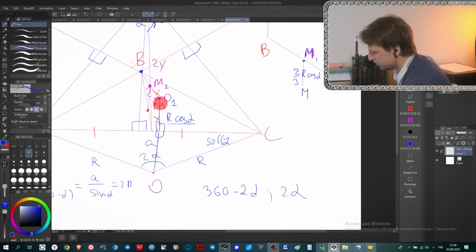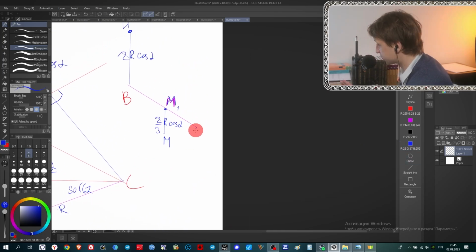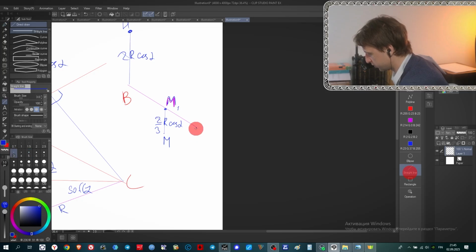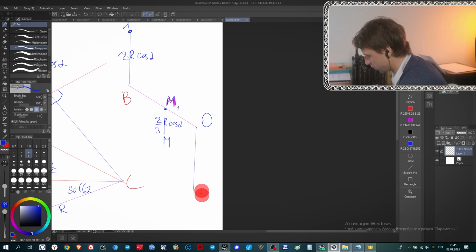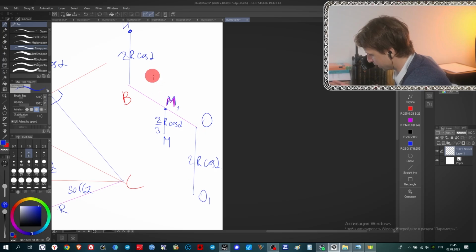What does it mean? It means that the distance O1O is r cosine alpha plus r cosine alpha, and let's mark it here on our picture. We're almost done, by the way. The most difficult part is over. So we have here points O and O1, and this distance is 2r cosine alpha. Let me write it so I have enough space. What we need to notice here is that this is definitely a line. But now the main question is whether this point and this point also belong to the same line. Okay, now we should notice immediately that these lines are parallel.